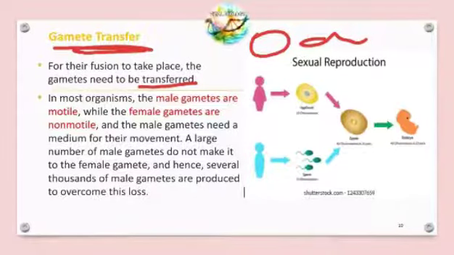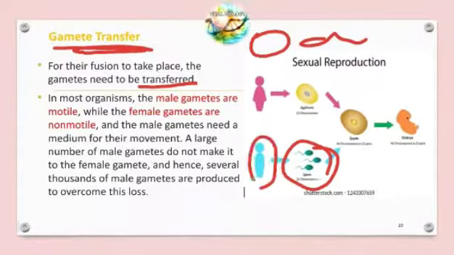And in most organisms, the male gametes are motile. As I told you, this is a male gamete produced by the male, that is sperms. These are motile, they move to the ovum, while the female gametes are non-motile, or stationary, which cannot move. Motile means which can move, and non-motile means which cannot move.